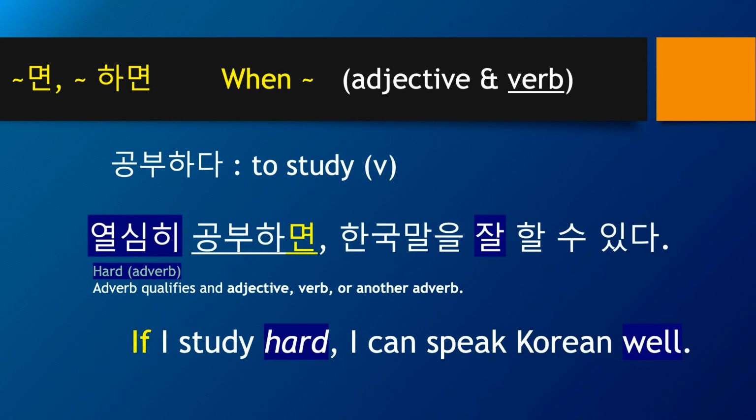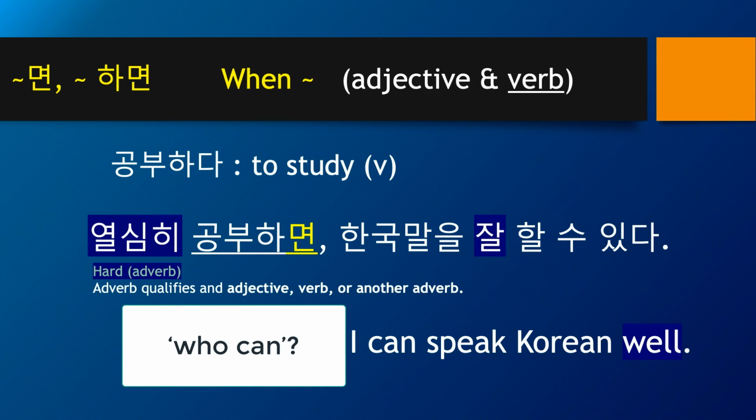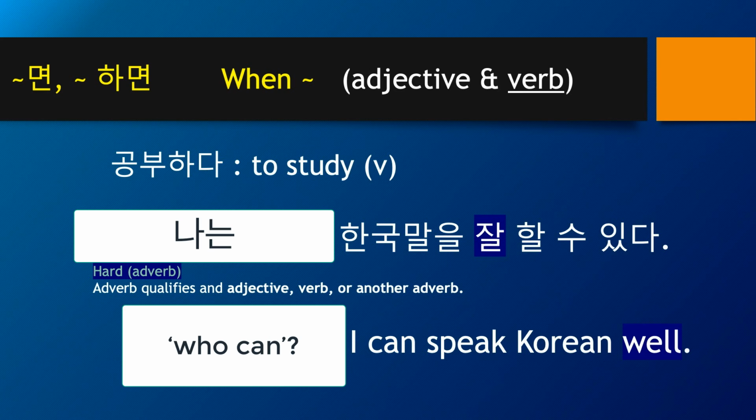나는 한국말을 잘할 수 있다. If I study hard, 열심히 공부하면 I can speak Korean well. 한국말을 잘할 수 있다. If you want to emphasize the who part, I can speak Korean well, then 나는 한국말을 잘할 수 있다. If you want to say you can speak Korean well, then 너는 한국말을 잘할 수 있다.